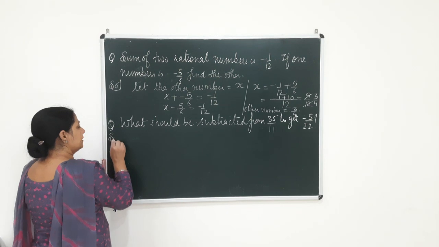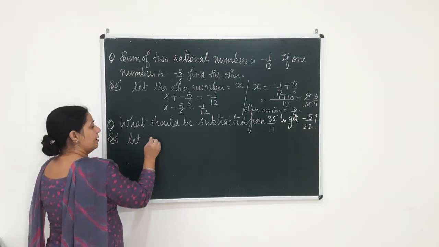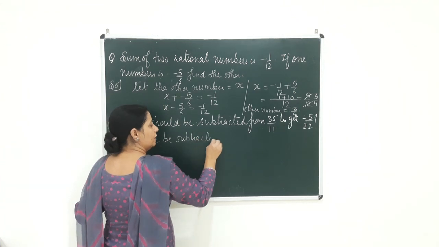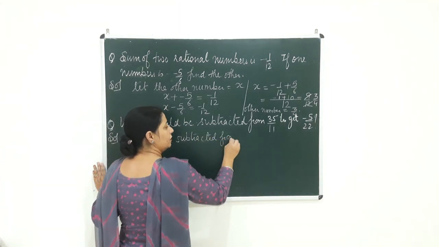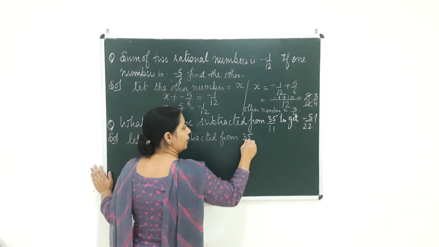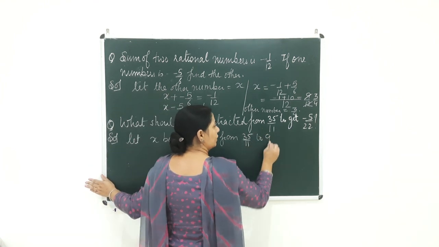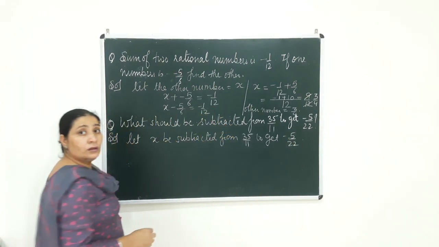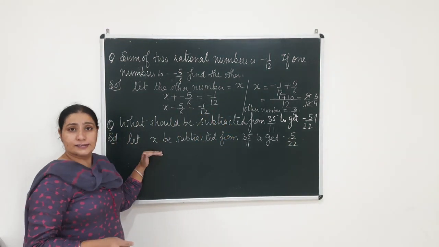So let us write it like this. Let x be subtracted from 35 over 11 to get minus 5 by 22. Now what is the fun of writing it like this?